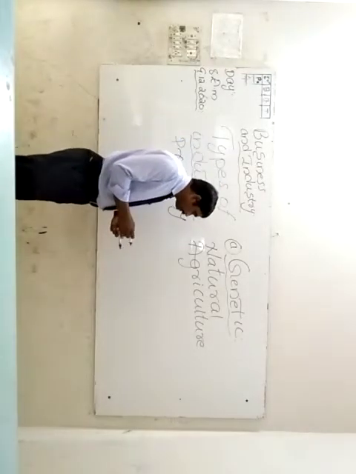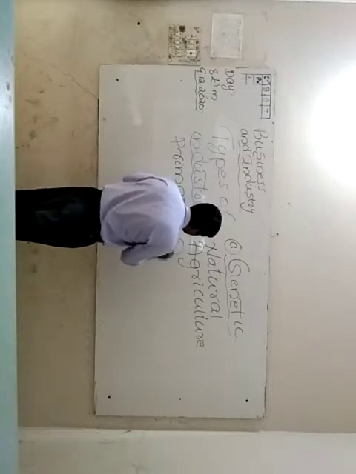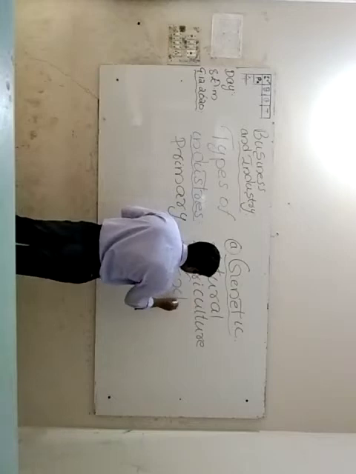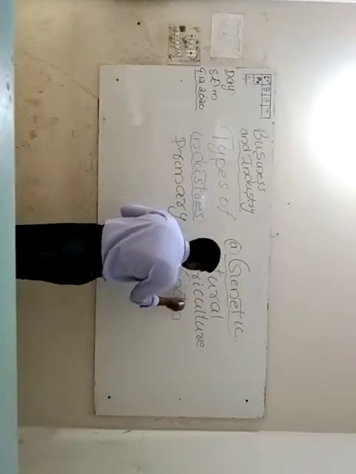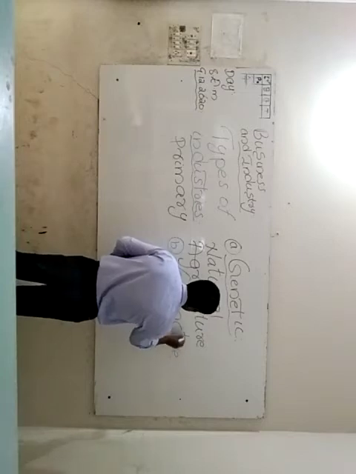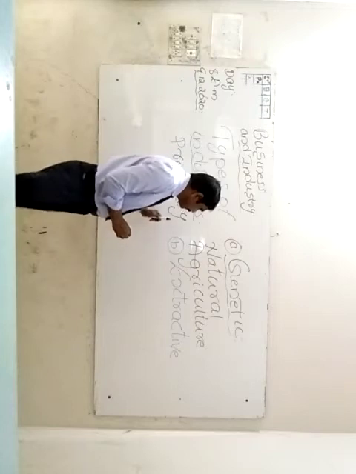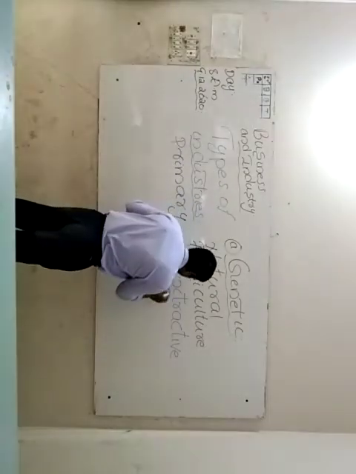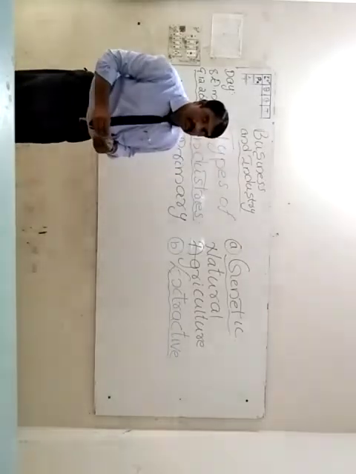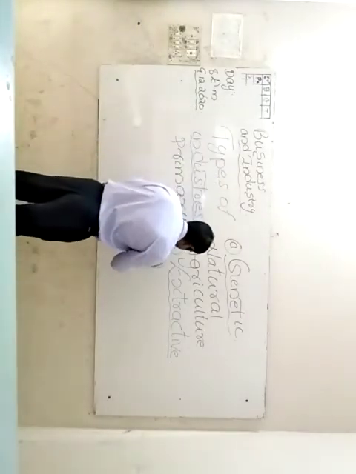Then extractive industries. What is the meaning of extractive industries? We should know what is the meaning of this one. We are extracting oils from under the earth.